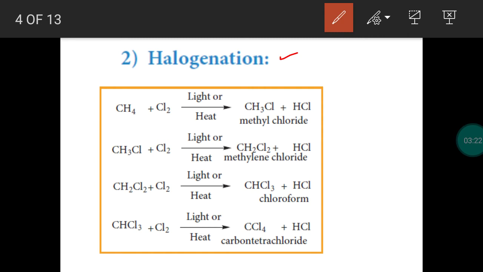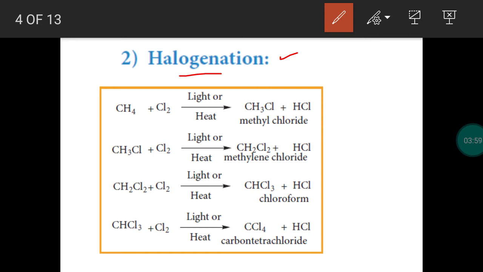If fluorine is involved in the substitution, it is called fluorination. If chlorine is involved, it is chlorination. So there are 4 halogen atoms, so the word halogenation can be used as fluorination, chlorination, bromination, as well as iodination. Which is a fast process, which is a slow process? Generally, fluorination is a quick process, highly quick in nature. And if you take iodination, it is too slow in chemical reactivity. So this is a substitution reaction.